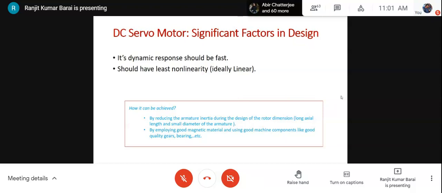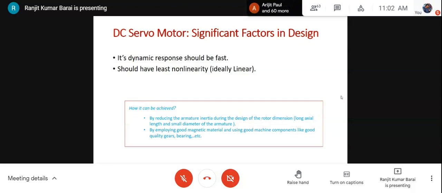This is one aspect. Another aspect is that I want to keep the nonlinearity to a small value. In order to do that, we must proceed with a good electrical design and a good mechanical design. Good electrical design consists of the design of the magnetic circuit and the design of the electric circuit. The electric circuit doesn't have any effect on the nonlinearity, prima facie, in the DC motor design. Only the magnetic circuit has a very significant role.